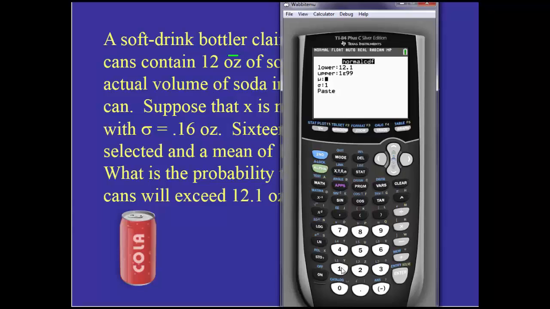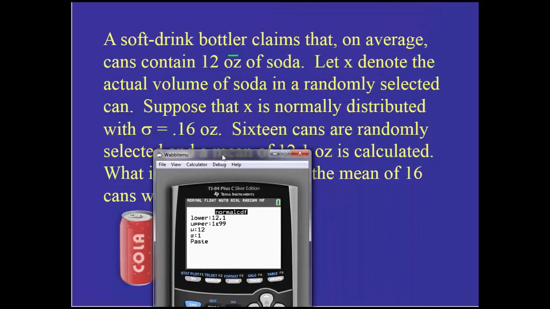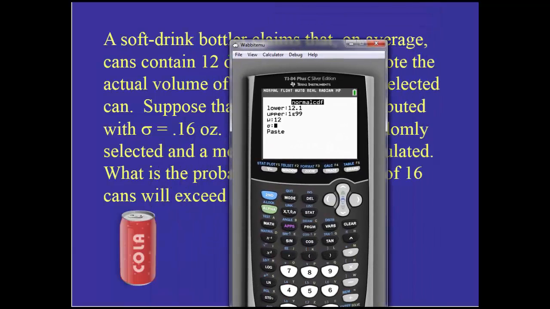The mean would be 12. And the standard deviation, we have 0.16, but that's population. We want a sample standard deviation. There's 16 cans, so that's divided by the square root of 16, which I know is 4, but I might as well type that in. All right, then I'll hit enter there.